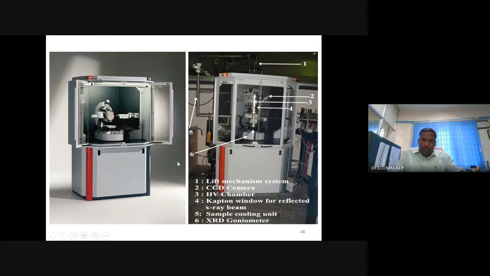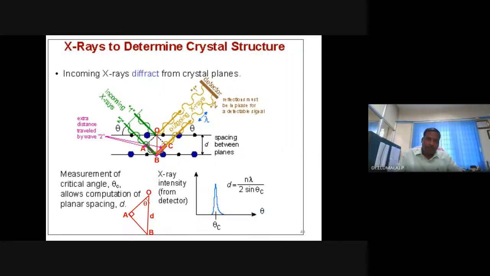So you can see that there are components. Okay, I'm not going into the detail. This is the typical X-ray. The sample you require is very minimal, maybe a few milligrams, 100 milligrams, 200 milligrams. You can recover it. It is a non-destructive method of analysis of a sample. The best example is X-ray diffraction.